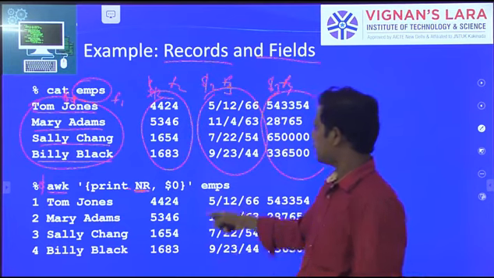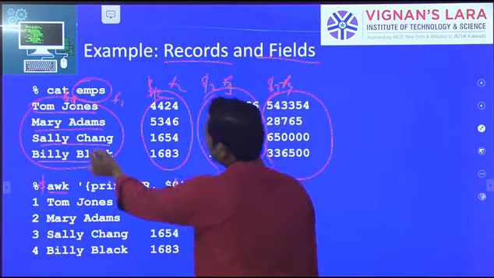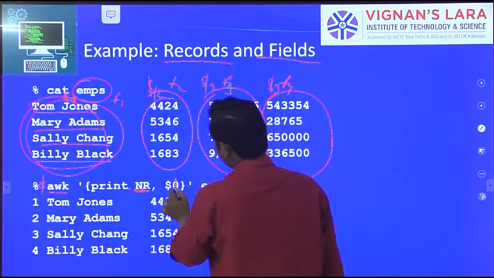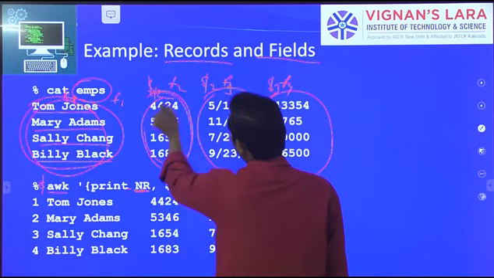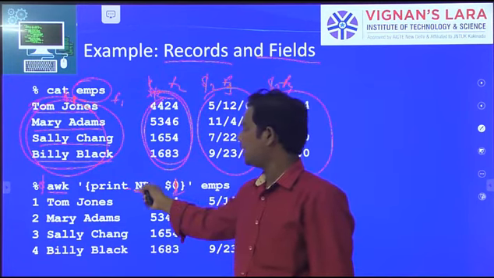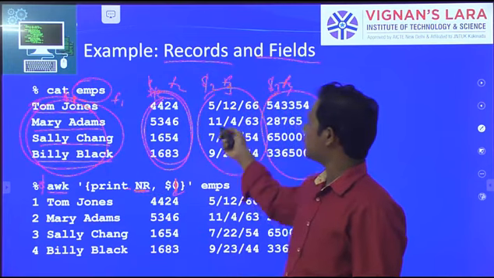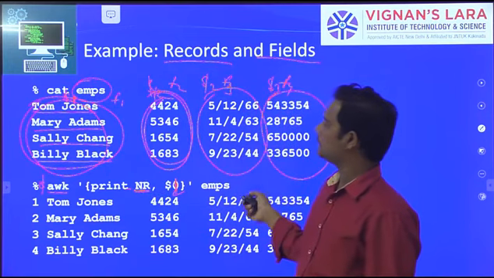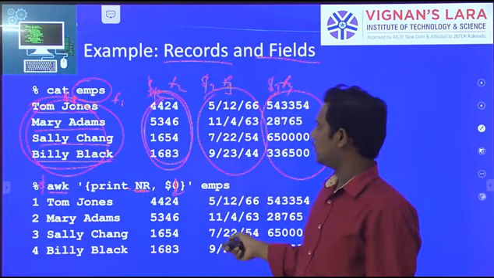Suppose we put $1, only this field is displayed. Suppose we put $2, only this field is displayed. We will not write NR here. So this is an example using fields and records, to search fields and records using the AWK command.